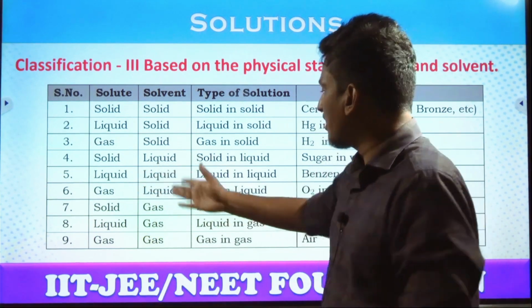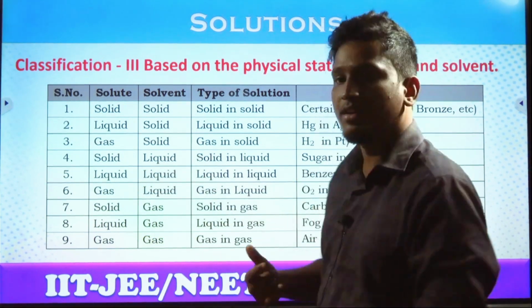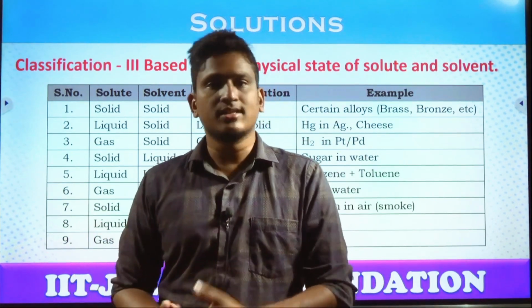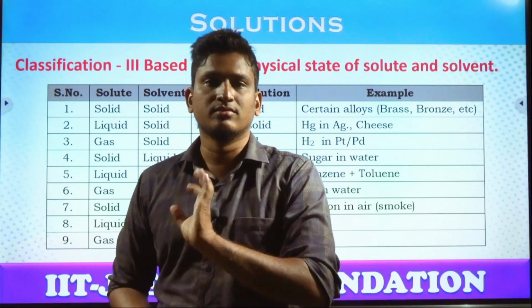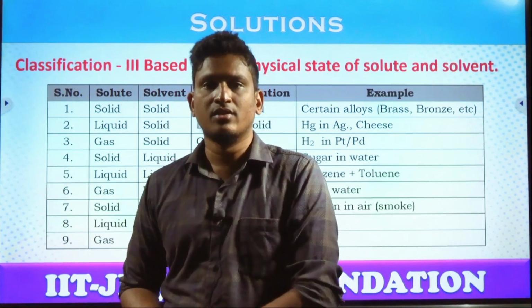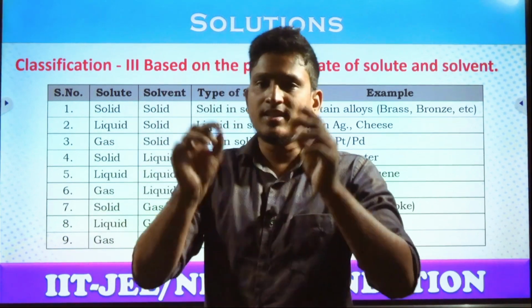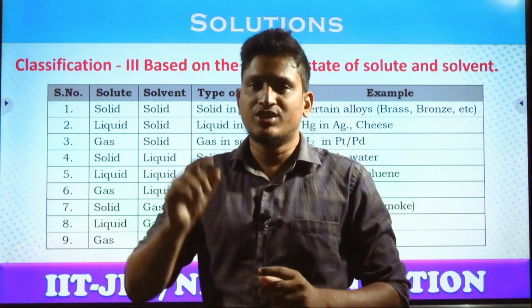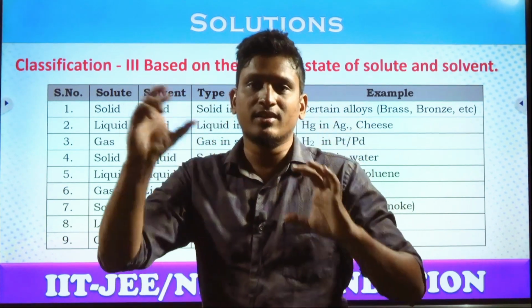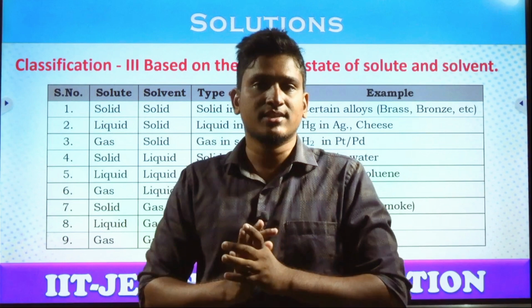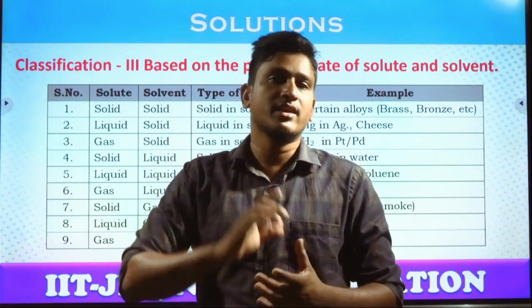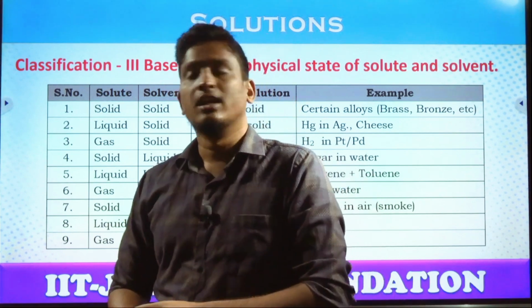Next, liquid and liquid combination. We have benzene and toluene, which are complicated chemicals to this level. So, general examples: milk in water, yes or no? Alcohol and water, both are liquids, yes or no? Mostly medicine syrups. What is the statement there in the syrup, students? Shake well before use. Why? Because it is made up of different components which can form different layers, yes or no? Over a long period of time they can sediment. So that's why different liquids are there in the syrup. That is also a liquid combination.